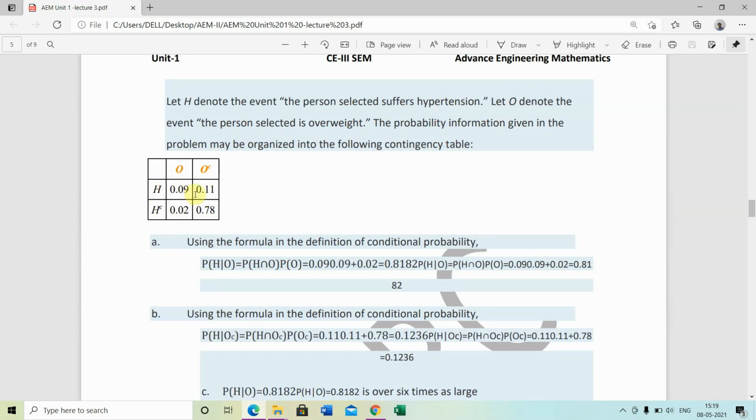Hypertension and overweight 0.09, hypertension and not overweight 0.11, not hypertension and overweight 0.02, and not hypertension and not overweight is 0.78. Using the formula in the definition of conditional probability, P(H|O), hypertension given overweight, is P(H intersection O) upon P(O), and we get 0.818.